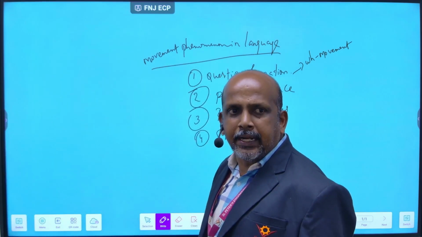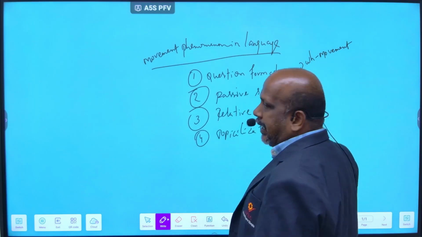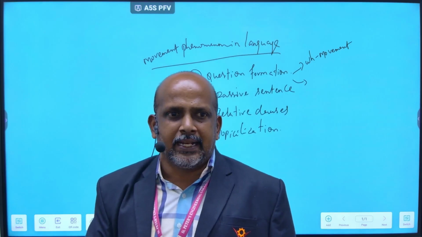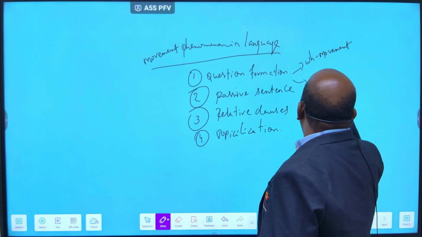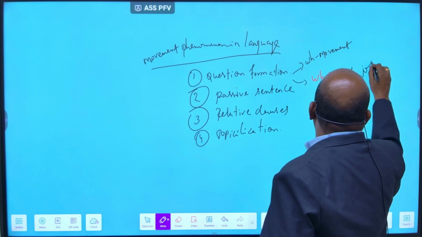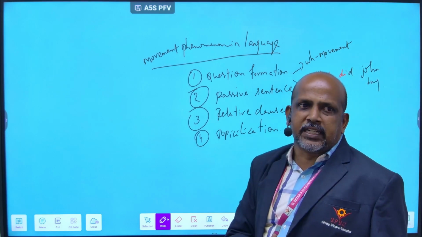That becomes "What did John buy?" Like this I will give it.